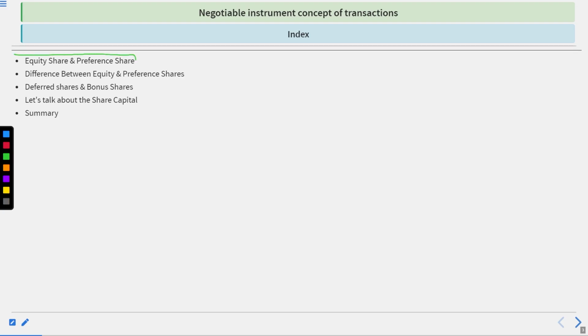Equity share and preference share, what are these? We will discuss the difference between these. We will discuss deferred shares and bonus shares. Then what is share capital? We will talk about it. And at last, we will have a summary of all the things that we will cover in this lecture.